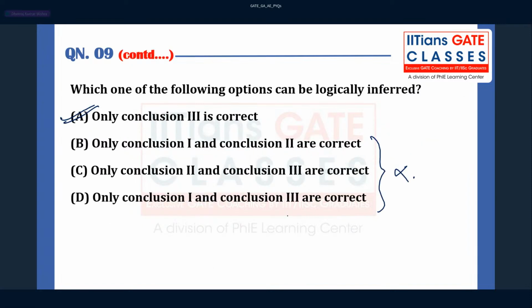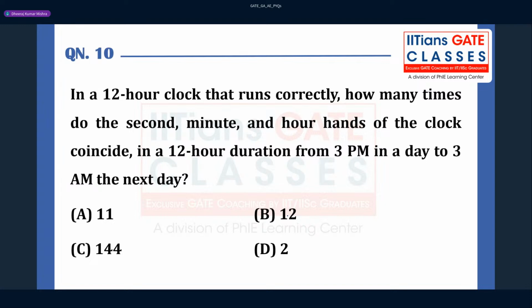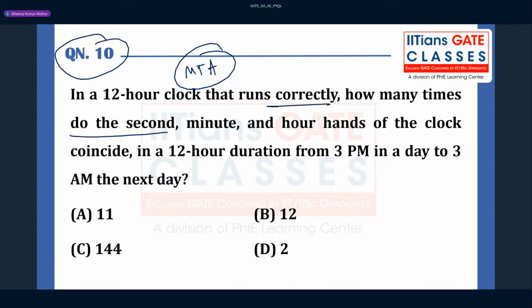Okay. Fine. So this was the ninth question only, and these are the 10 questions we are going to wind up here. So you see, this question was basically given as MTA in the paper, right? All aspirants got MTA. Okay. So this question we don't have to solve also, right? So in a 12 hour clock that runs correctly, how many times do the second, minute and hour hands of a clock coincide in a 12 hour duration?